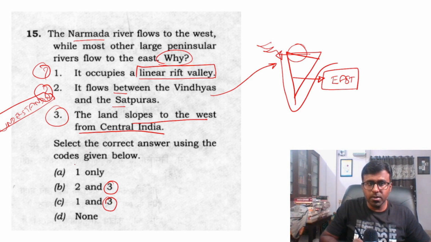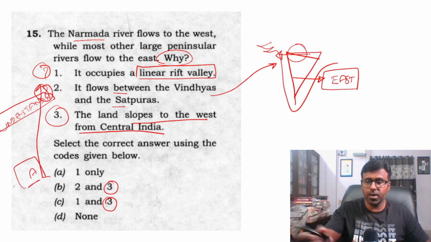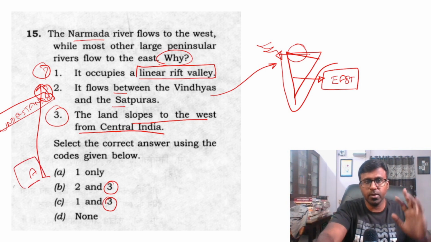So it occupies a rift valley. That is true. A is the answer. In India, certain rivers flow through rift valleys, and Narmada was one. This I know. So A is the answer.